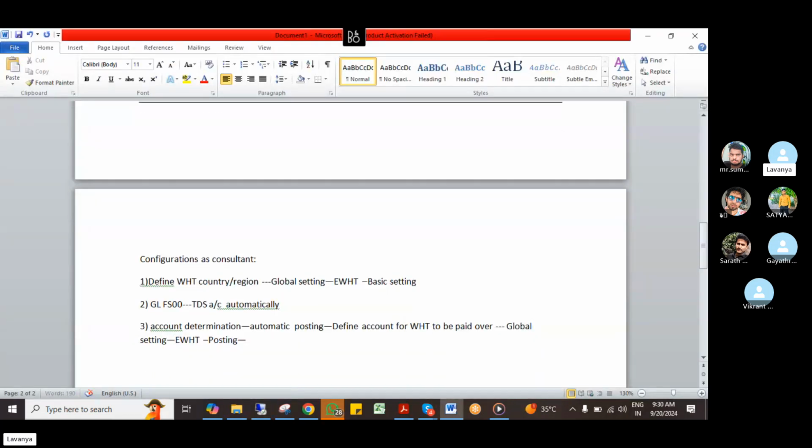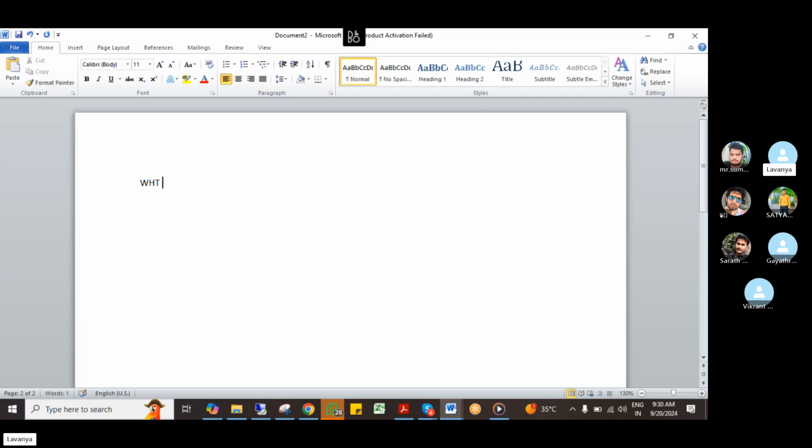So this configuration is not yet done. For this configuration, I have to do one more configuration, that is called withholding tax type. Okay, before going to discuss this topic, I will tell you, whenever withholding tax type comes, the meaning is you have to think on the posting side, whether it is invoice posting or it is a payment posting.